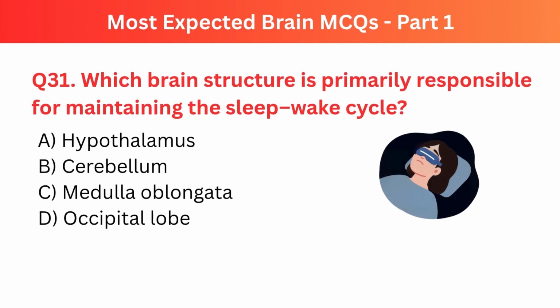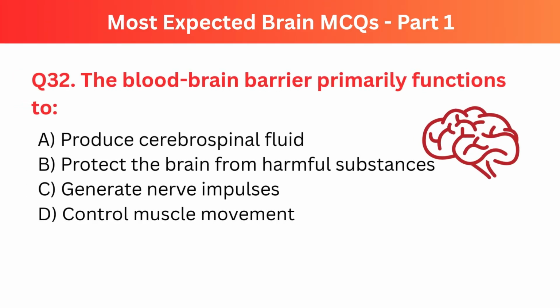Question number 31. Which brain structure is primarily responsible for maintaining the sleep wake cycle? The right option is B. Hypothalamus. Question number 32. The blood brain barrier primarily functions to. The right option is B. Protect the brain from the harmful substances.